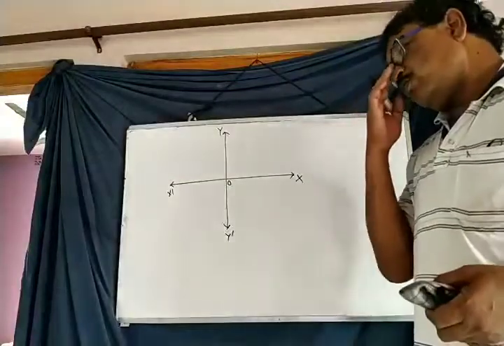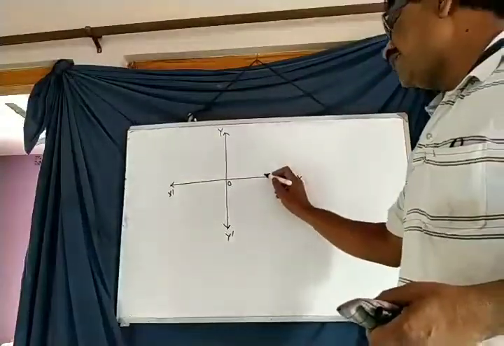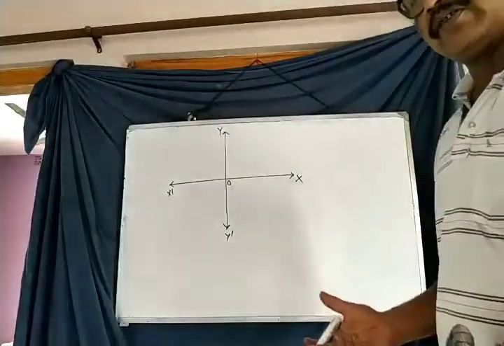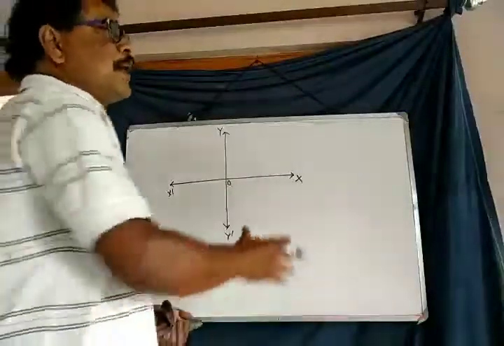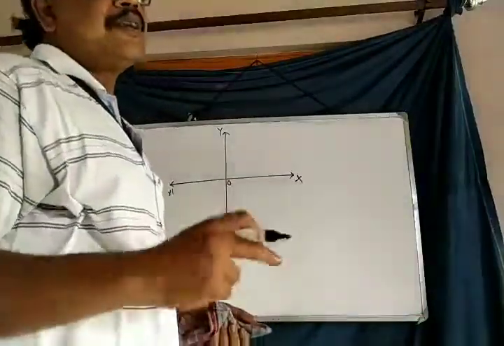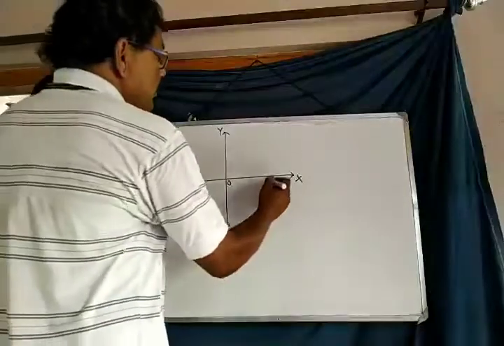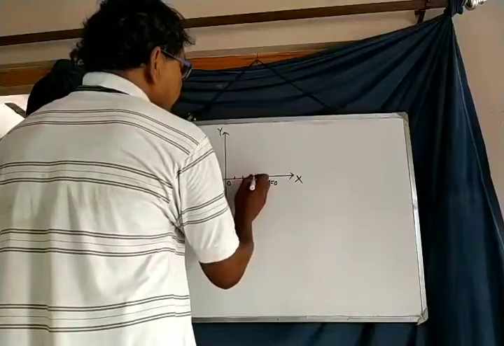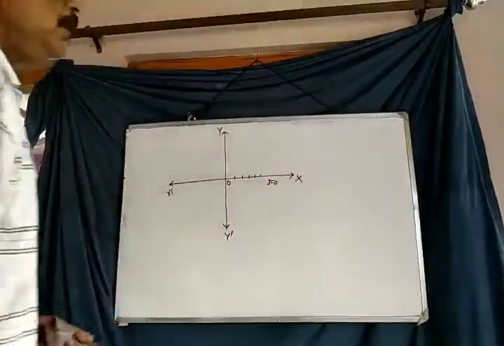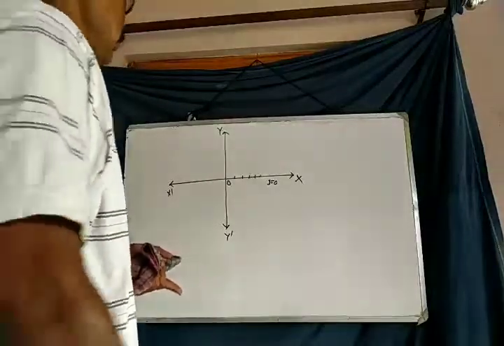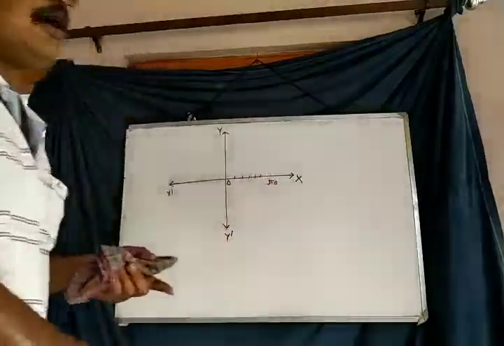Now, first we have to remember that the x-axis is itself a straight line. Then what will be the equation of the x-axis? What condition is followed by the x-axis? The condition is y equals 0, because at each and every point on the x-axis, the value of the ordinate, meaning the value of y, is always equal to 0. So the equation of the x-axis is y equals 0.